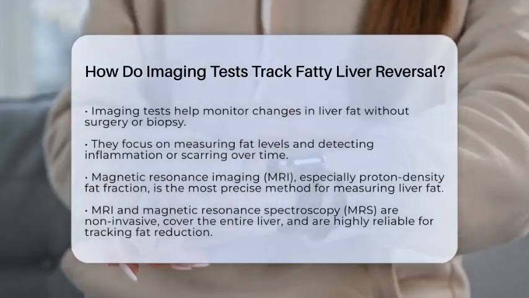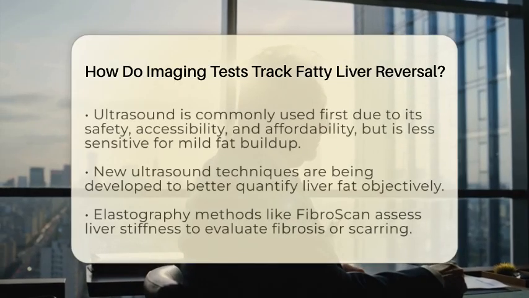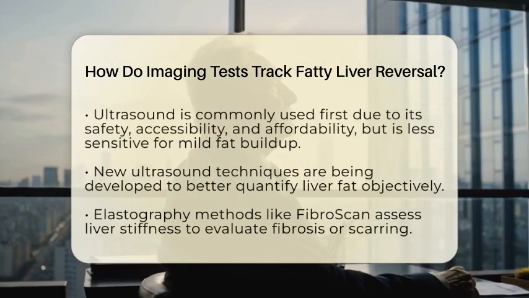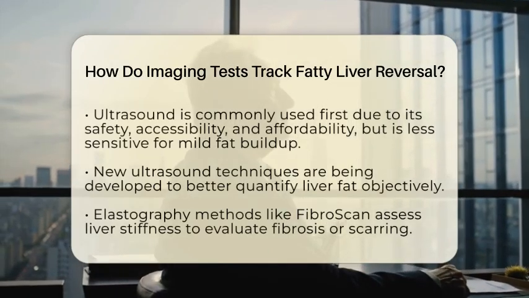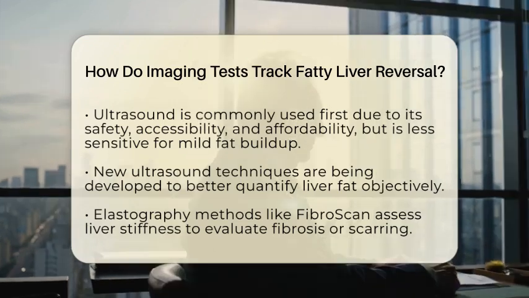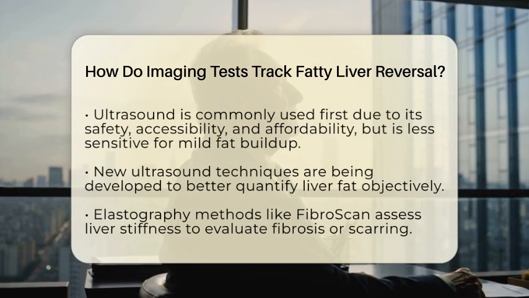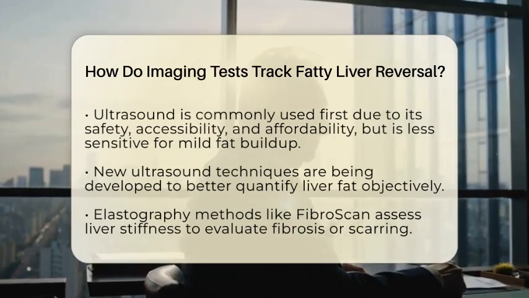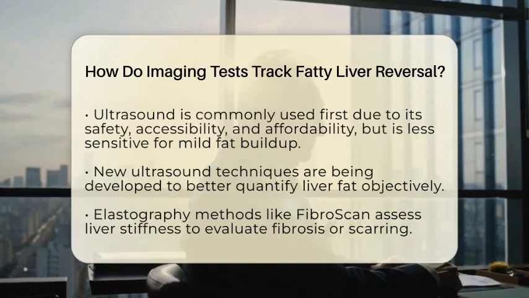Magnetic resonance spectroscopy is another advanced technique that provides chemical information about liver fat, and it is highly reproducible. Both methods are non-invasive and cover the entire liver, unlike a biopsy which only samples a small part. This makes MRI and MRS very reliable for monitoring fat reduction during lifestyle changes or treatments.